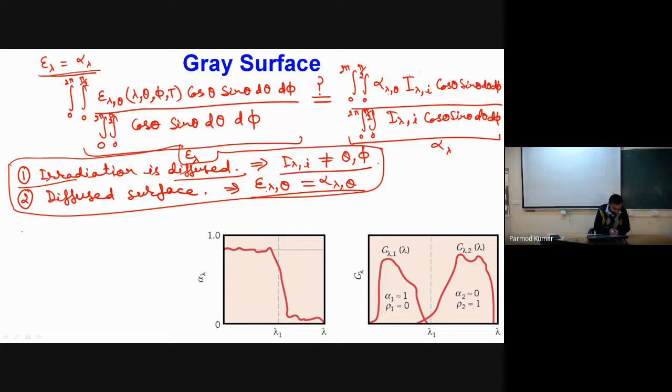Now let me do it for total emissivity equal to total absorptivity. Can you tell me the definition of total emissivity in mathematical form?